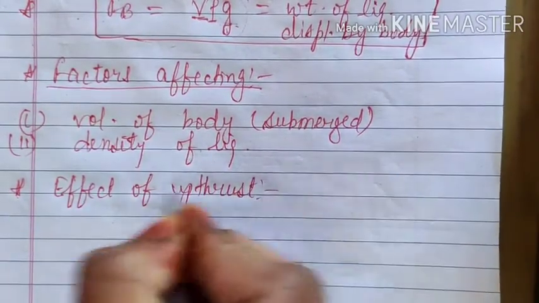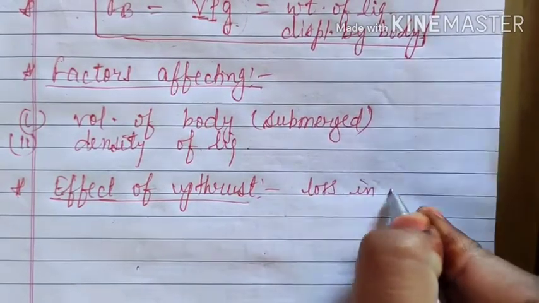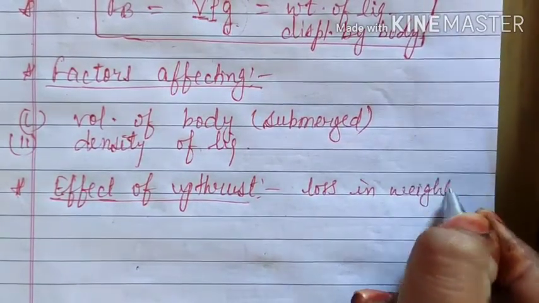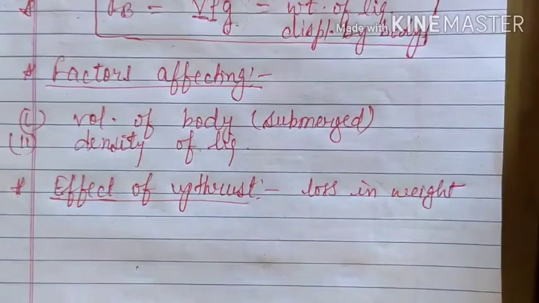So the effect of upthrust, if I will write in one word, it will be loss in weight. That means some amount of weight is reduced. But here we have to take care that there are 2 words. One is weight and one is apparent weight. Or in other words, during numericals you will get 2 things. One is actual weight and one is apparent weight. So here the loss in weight is only apparent.